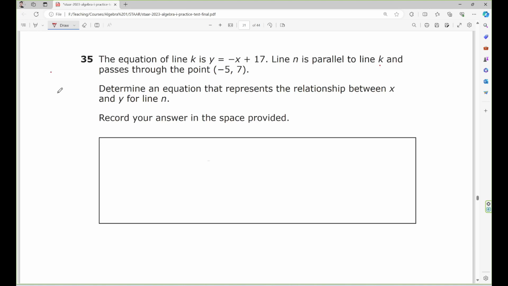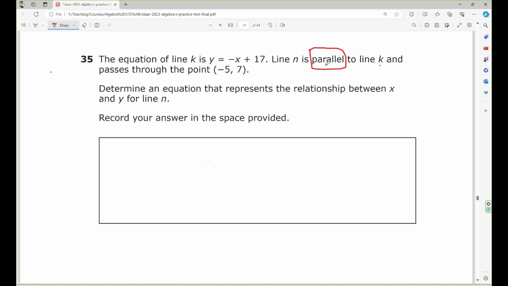Let's move on to number 35. The equation of line K is y equals -x plus 17. Line N is parallel to line K. If two lines are parallel, they have the same slope. Keep that in mind. And it passes through the point (-5, 7).